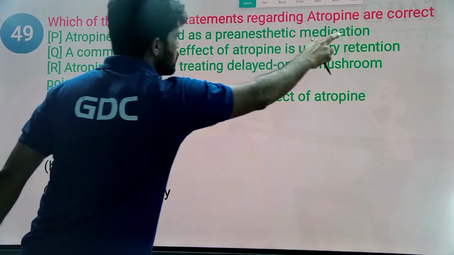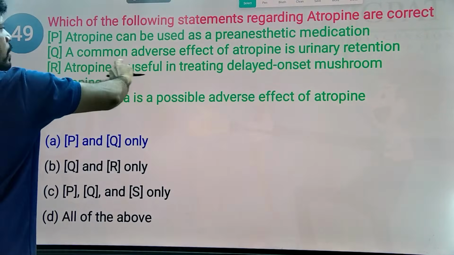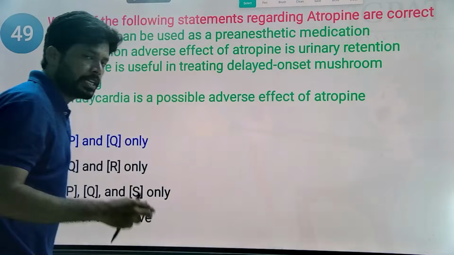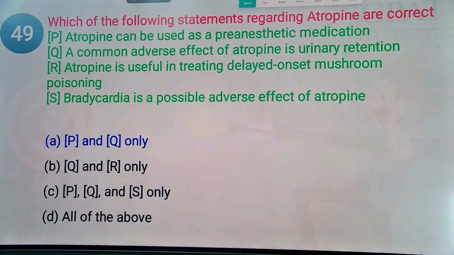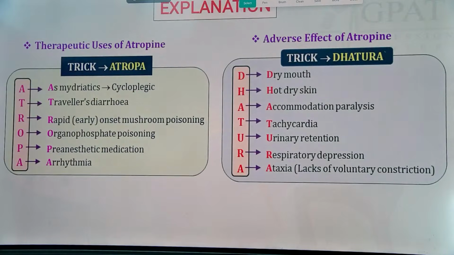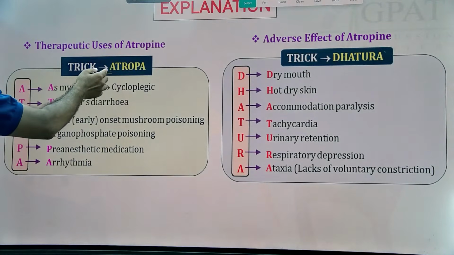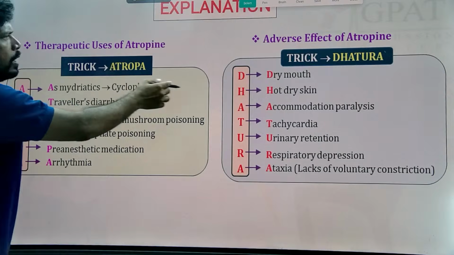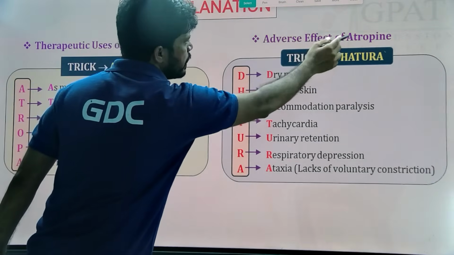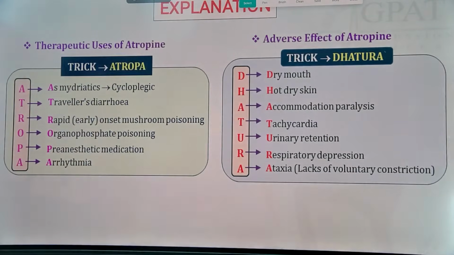Atropine is used as a pre-anesthetic medication. A common adverse effect of atropine is urinary retention. Acetylcholine increases urine output. Atropine, a parasympatholytic, decreases urine output. Answer is option A. And this is a trick to remember clinical applications and adverse effects of atropine. Make a screenshot.